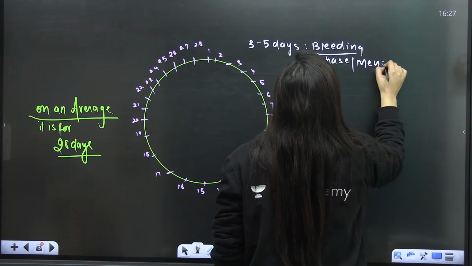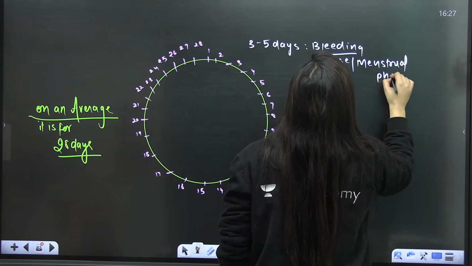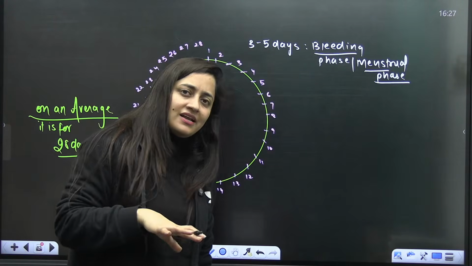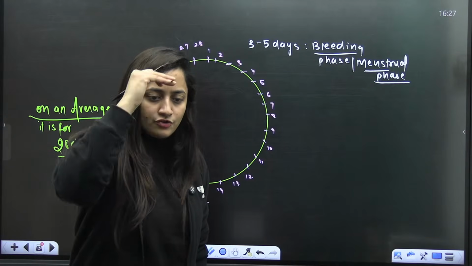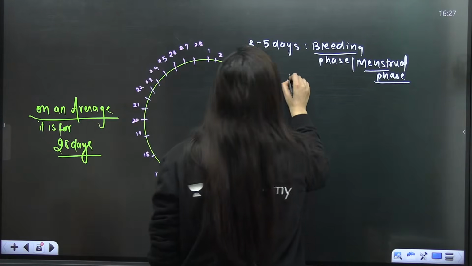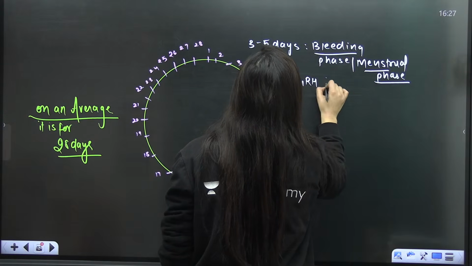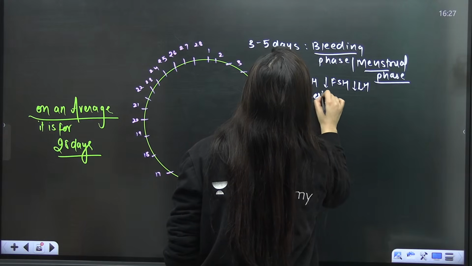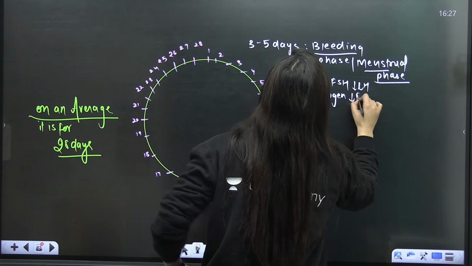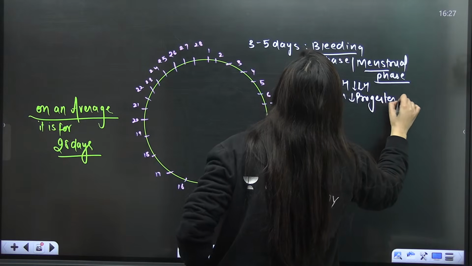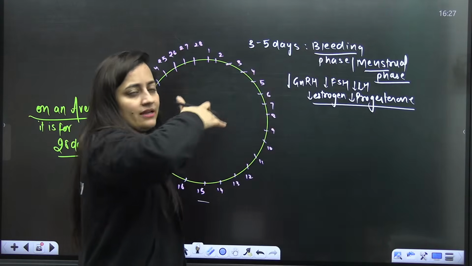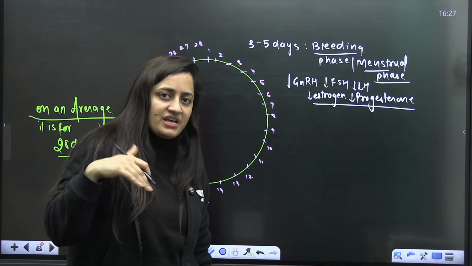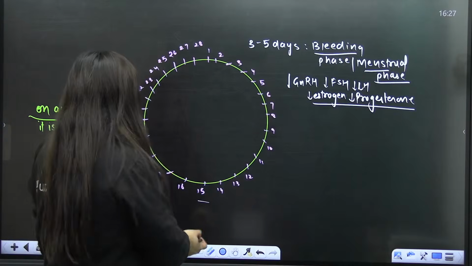In the menstrual phase, initially gonadotropins are less, so FSH, LH, estrogen and progesterone are all less. Less GnRH, so obviously less FSH and LH, and even estrogen and progesterone are less. This phase can last for 3 days or 5 days. By the end of this phase, slowly the secretion of these hormones starts.